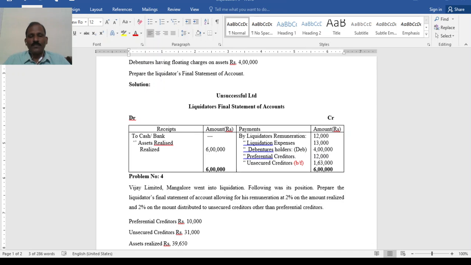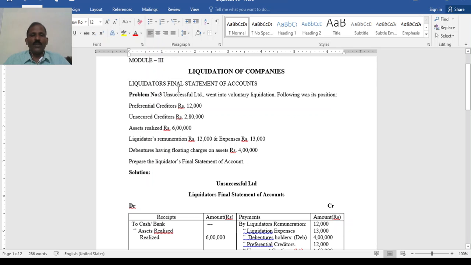First, let me read out the problem. First problem, that means totally problem 3. Unsuccessful Limited went into voluntary liquidation. Following was its position: preferential creditors 12,000, unsecured creditors 2,80,000, assets realized 6 lakh, liquidator's remuneration 12,000 and expenses 13,000, debentures having floating charges on assets 4 lakh. Prepare liquidator's final statement of account. Very simple problem. You can expect such a problem in the 4 marks category. Here debenture may be an additional thing compared to the previous problem.